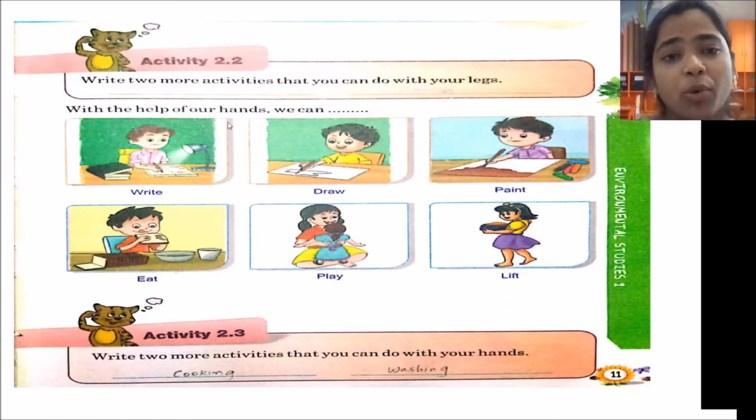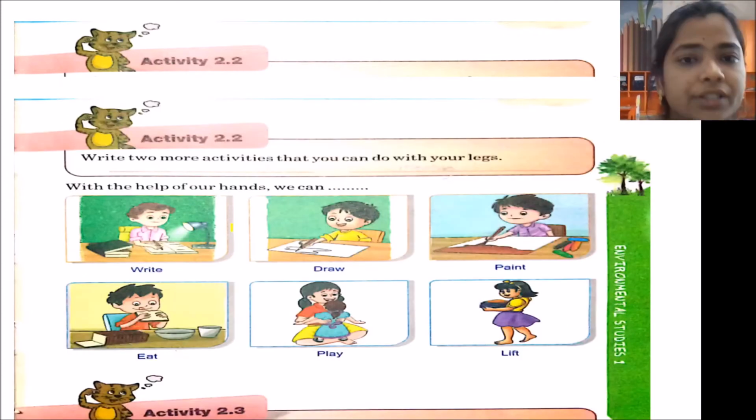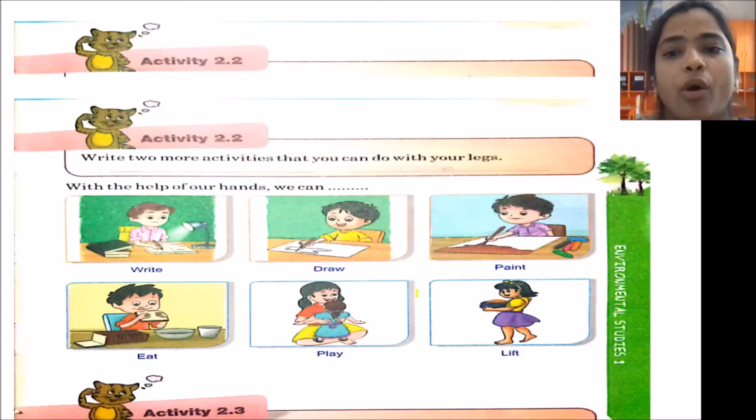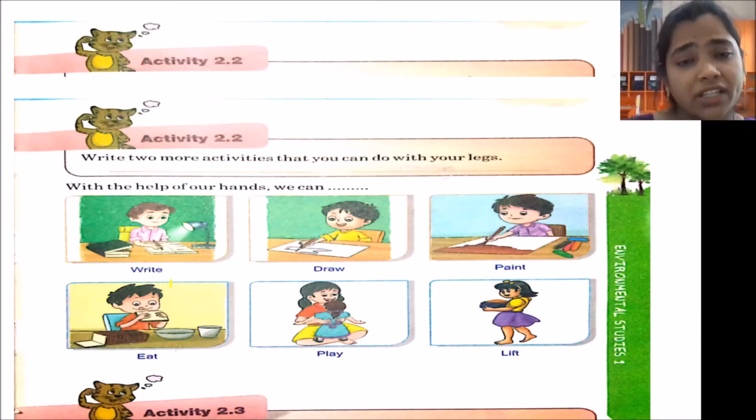With the help of our hands, we can write, we can draw, we can paint, we can eat, we can play, and we can lift things. So you can write still some more activities which you can do with your hands.